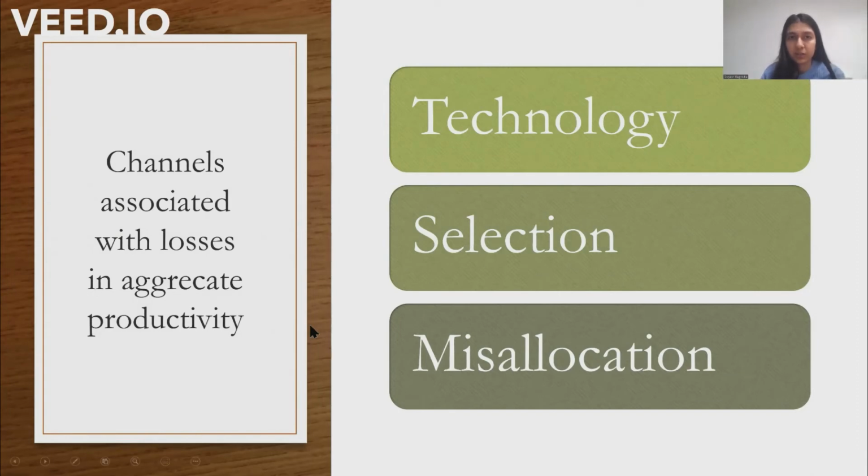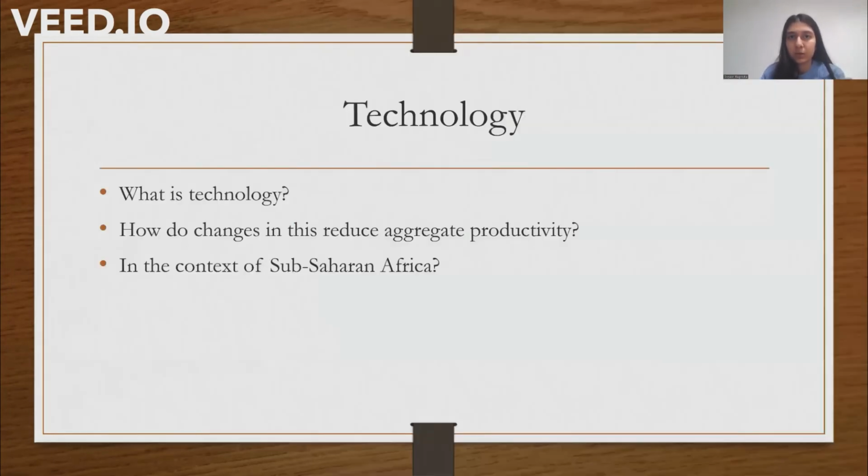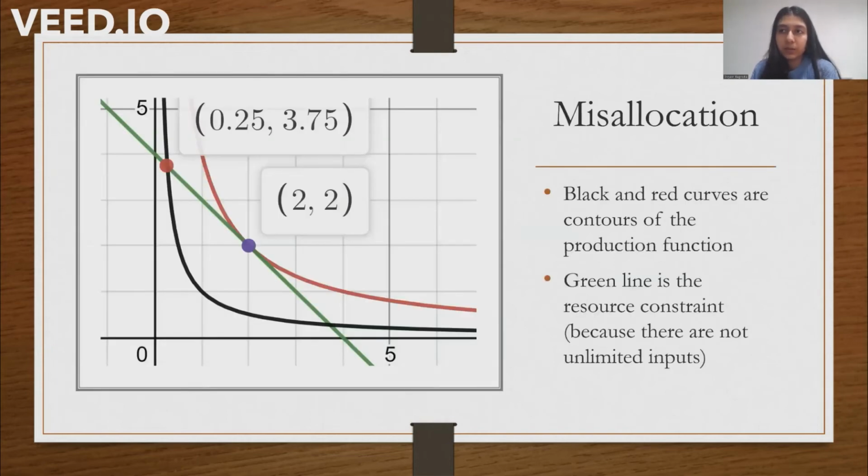These are: 1. The technology channel. Technology consists specifically of how efficiently the input is transferred to output. For example, if policies introduce new unskilled farmers in sub-Saharan Africa, unaware of which crops work at the right climate conditions, then that is representative of a decrease in the technology aspect of productivity.